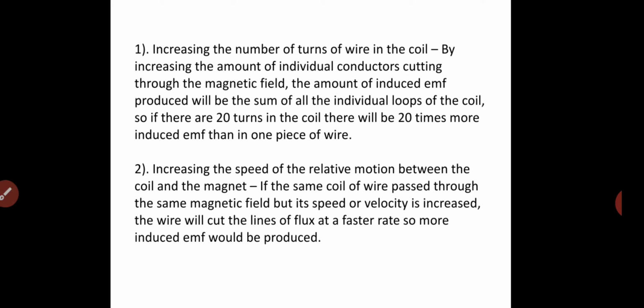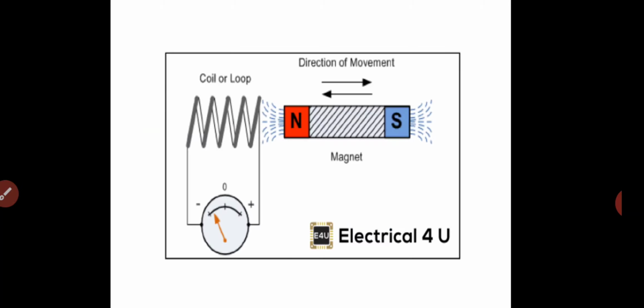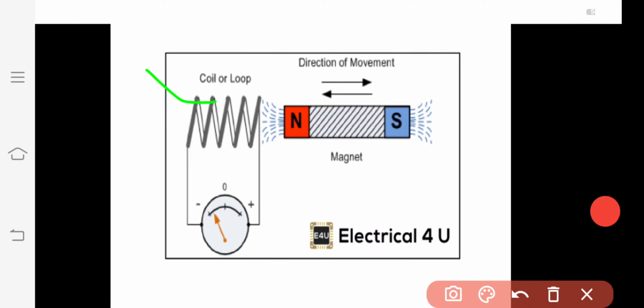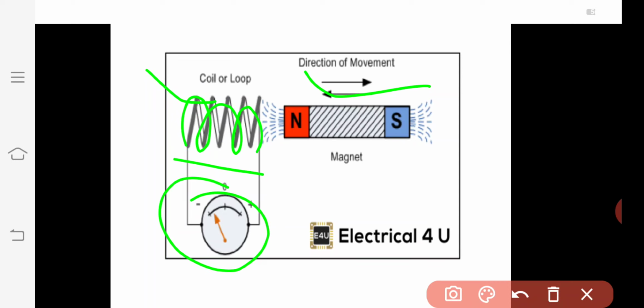Second method, increasing the speed of the relative motion between the coil and the magnet. First method, number of turns in the coil: as the number of turns increases, voltage also increases.